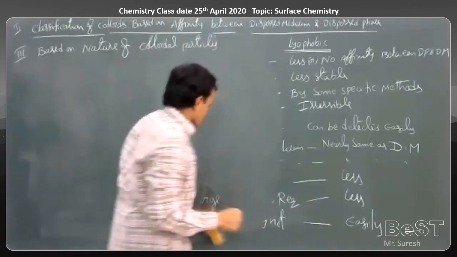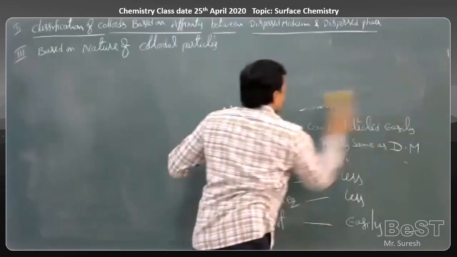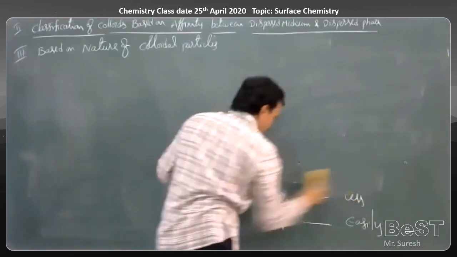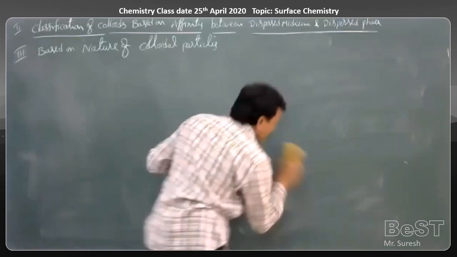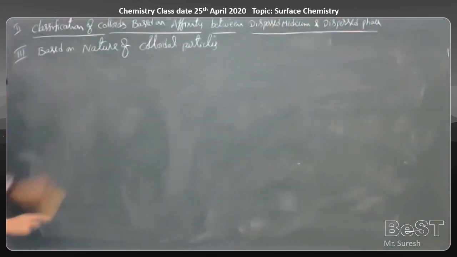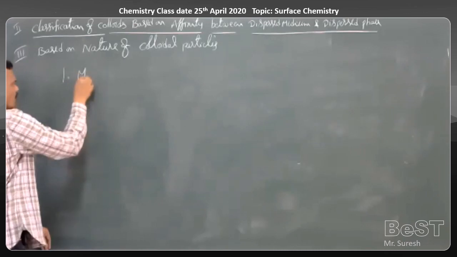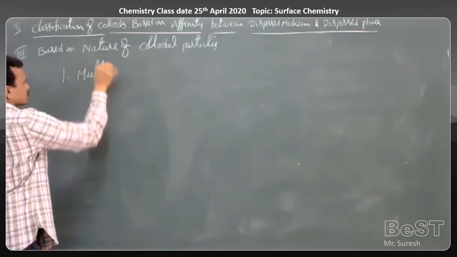So, classification based on the nature of colloidal particles. Depending on the nature of colloidal particles, the colloidal solutions are classified into three types. The first one is multi-molecular colloids.